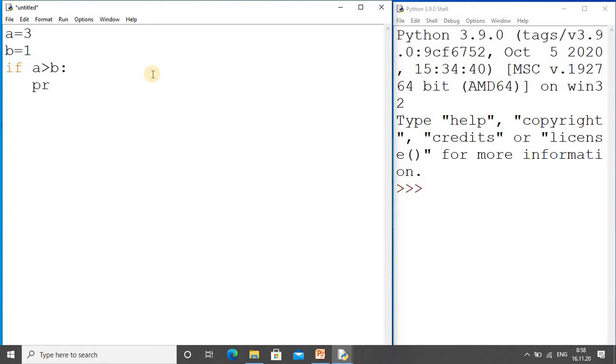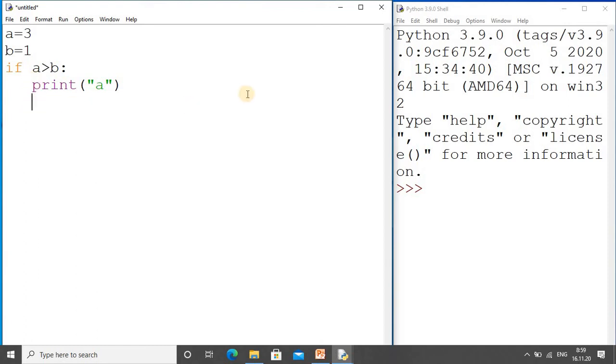That is important. So print a, meaning whenever a is greater I should get the message a. Whatever statements you write after that will go into the if block because of the indentation. You can write two or three statements, but you have to use common spacing.